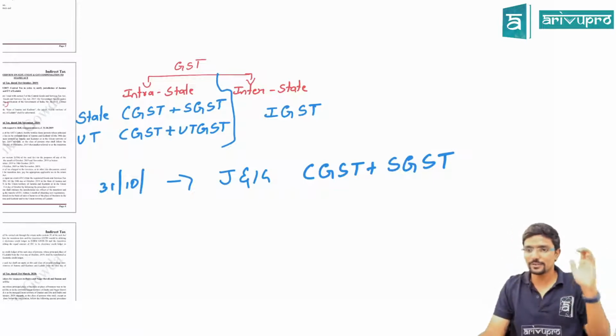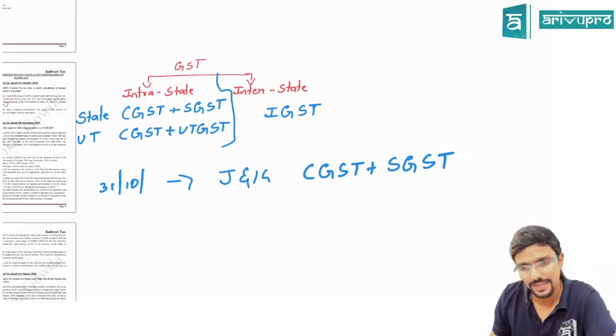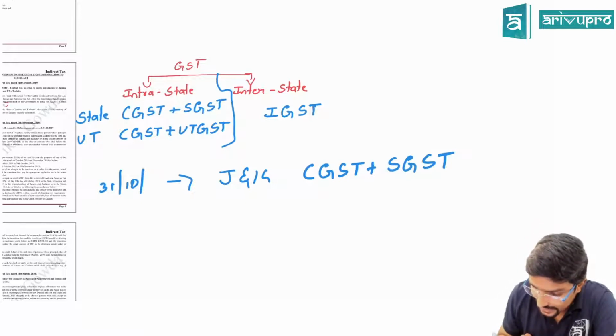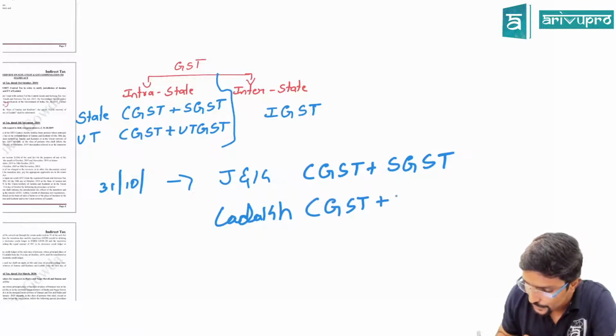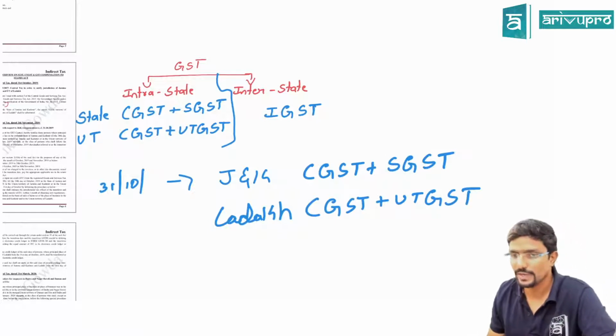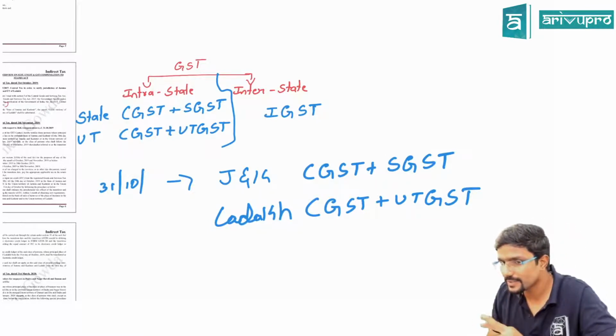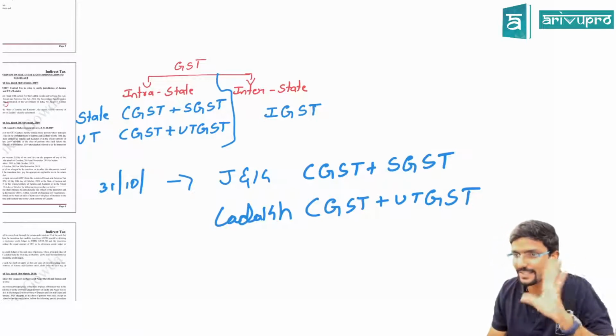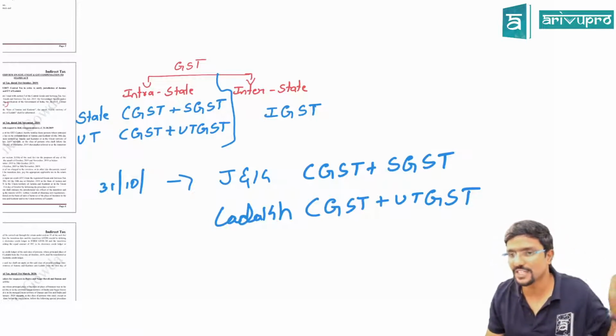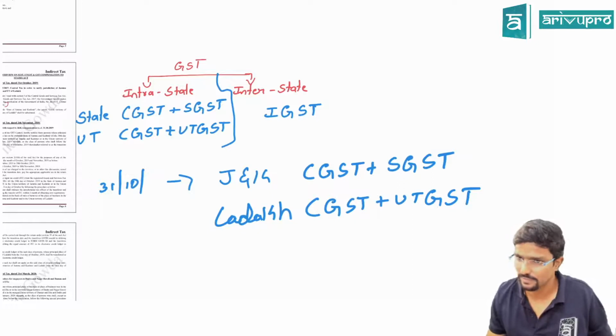State government is there, so revenue should go to the state only. Agree? But if it is an intrastate supply in Ladakh, in that case CGST plus UTGST will be levied, guys. UTGST will be levied because Ladakh is not a union territory with state legislation. It doesn't have a state legislature. It will be managed and controlled by the central government.